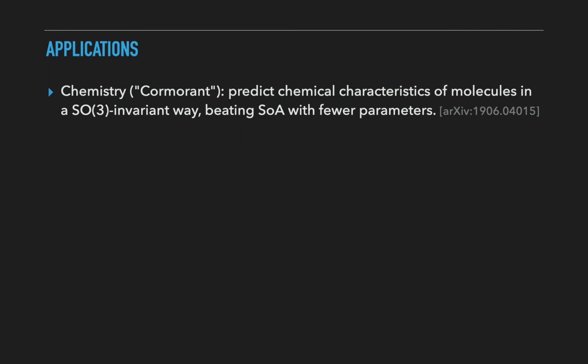In the first one, on which I did not work, 3D rotation equivariant networks were used to predict certain chemical quantities for sets of molecules in a way that is exactly invariant under rotations of these molecules in 3D space. And that gave us great predictions with fewer parameters than the competing methods.